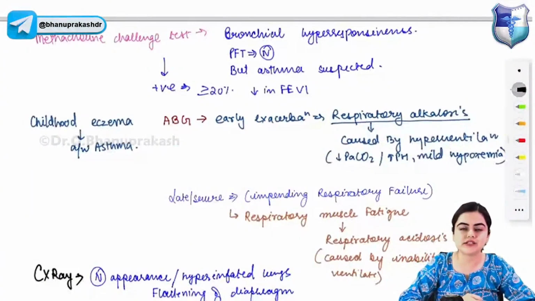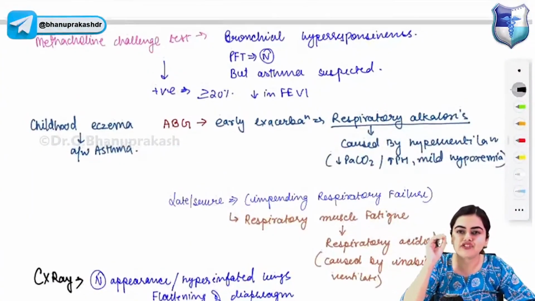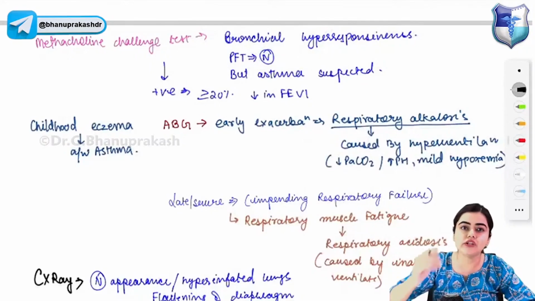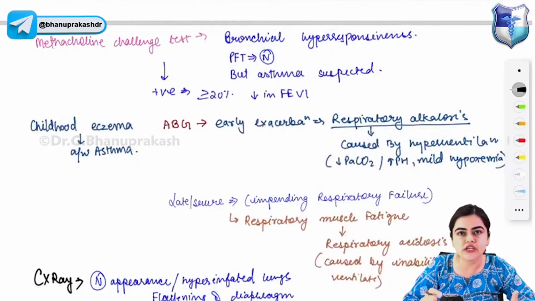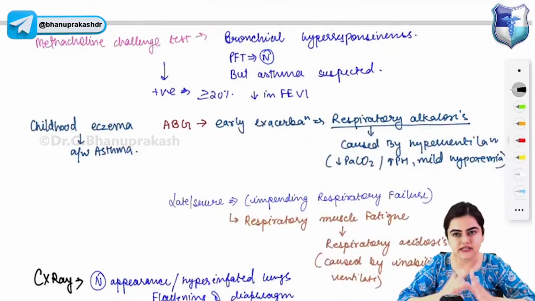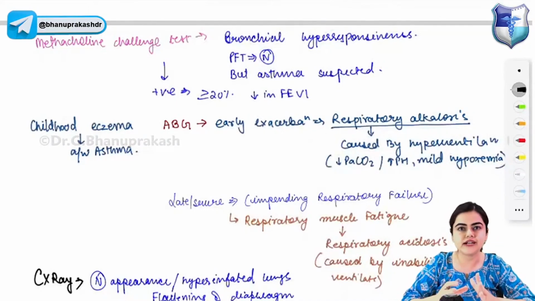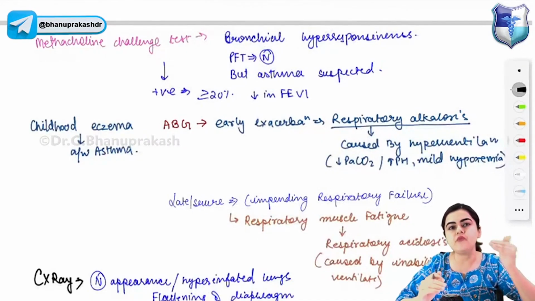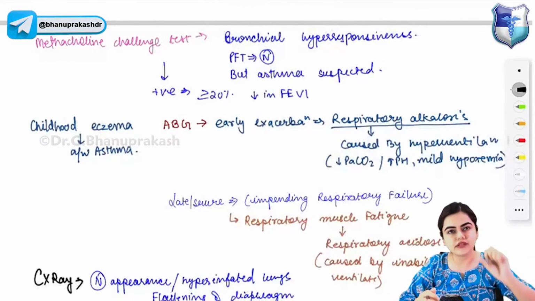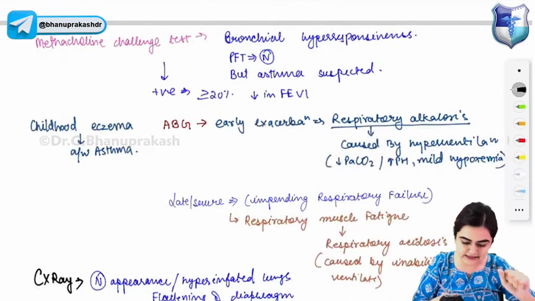Let's move to the next thing. We perform a special test in case of asthma, that is the methacholine challenge test. The methacholine challenge test is used to see the bronchial hyperresponsiveness if asthma is suspected. If we are suspecting asthma in a patient but his pulmonary function tests are normal and we want to check for bronchial hyperresponsiveness, we will perform the methacholine challenge test. On giving methacholine to the patient, you will see there is increase in